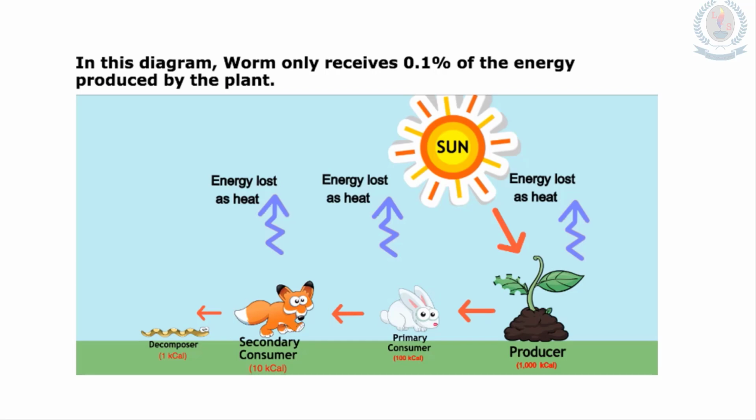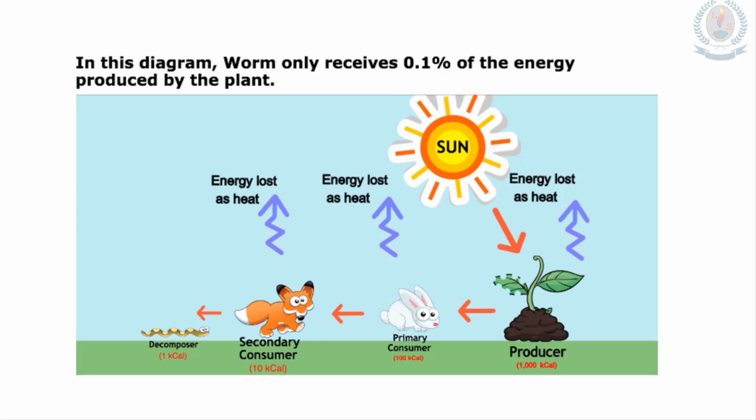When the rabbit feeds on the plant, you can see that only 100 kilocalories are passed into the rabbit. Then at the next stage, for the secondary consumer, from the 100, only 10 kilocalories are passed. Then the decomposer, the worm, receives only 1 kilocalorie.